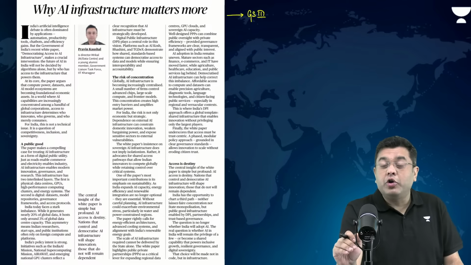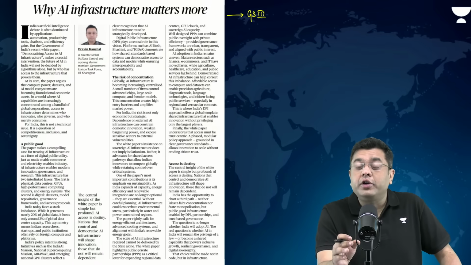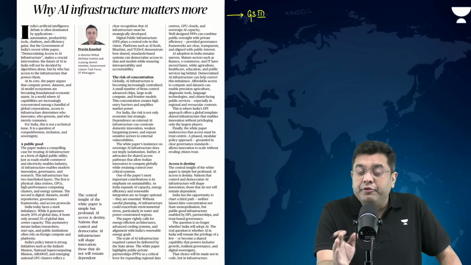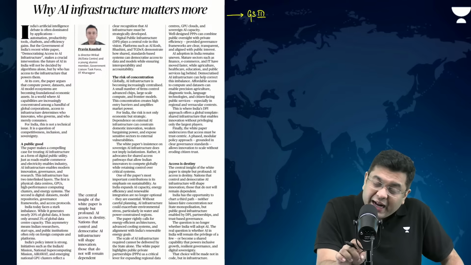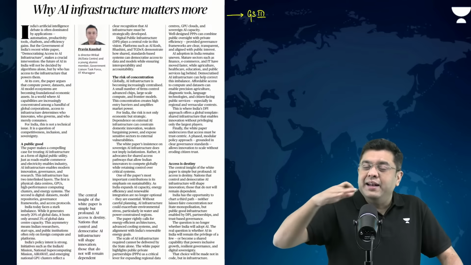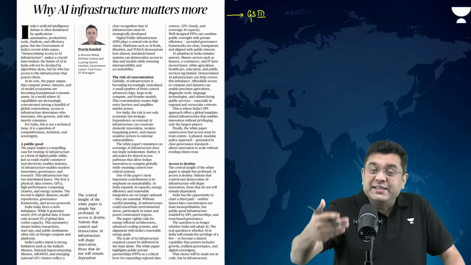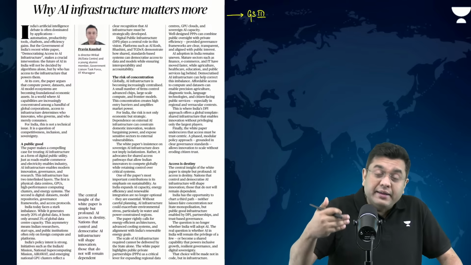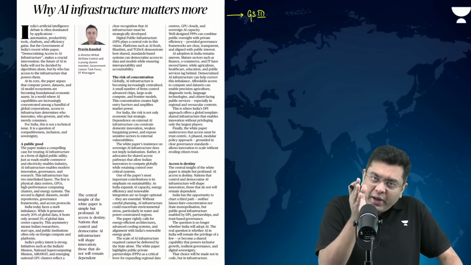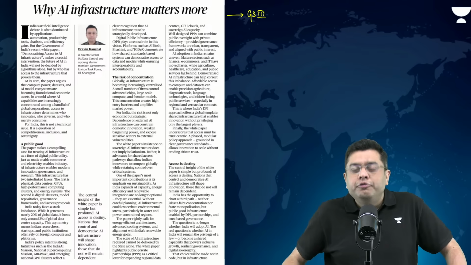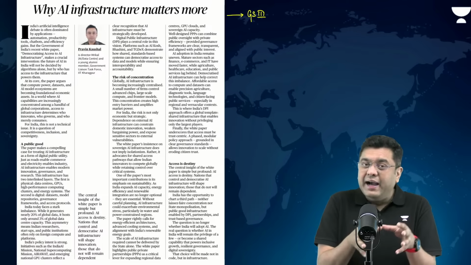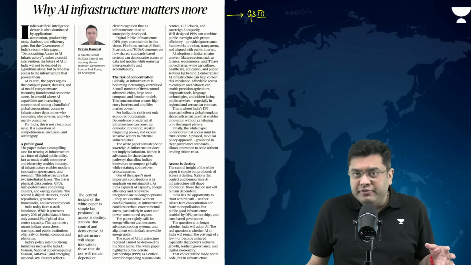Majority of the urban areas across the world are already suffering from water scarcity. Out of the 100 cities of the world, almost 70 plus cities are suffering from water scarcity. Now, in that particular case, if you now start building the AI infrastructure in an unplanned manner, it can exaggerate the problem that we are already facing the brunt of with climate change. So that is why the article talks about a planned policy framework for AI infrastructure so that going ahead into the future, this AI should be available to everyone.